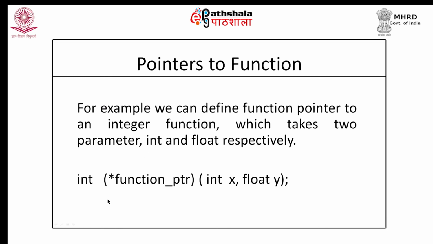For example, if I have this kind of a declaration, this would mean that functionPTR, mind here, is not the name of a function, and it is not a function either. functionPTR is a pointer variable which can point to any function which takes two arguments, out of which the first is an integer and the second one is a float, and the return type of the function is int. So, any function whose return type is int and which takes one integer and one float argument, functionPTR can hold the address of such a function. Let us see how.